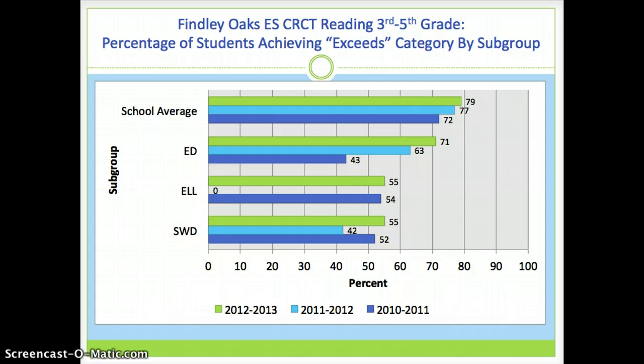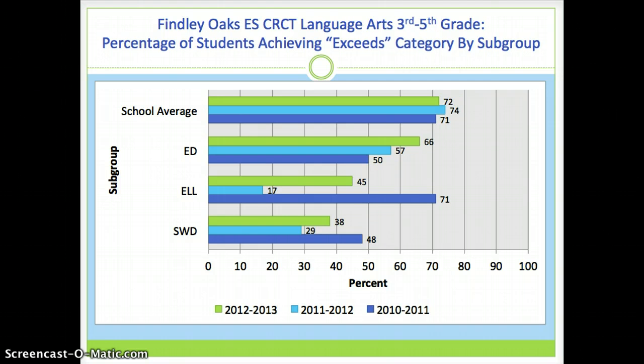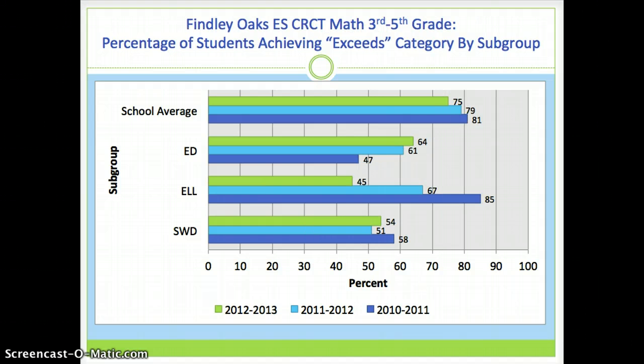These next few slides show the school average for percentage of students achieving in the exceeds category for the past 3 years compared to the percentage of students achieving the same score within the other student subgroups. I would like to point out that our ESOL teacher was out on maternity leave for much of the 2011-2012 school year, which may explain the drastic changes in data shown here. This graph is showing data for the reading test. Here is the same model showing scores on the language arts test. And here is the same model showing scores on the math test.